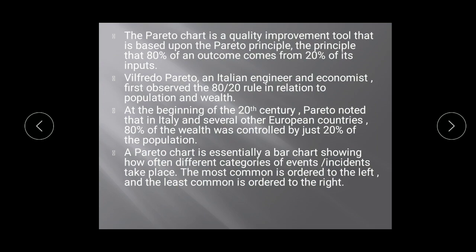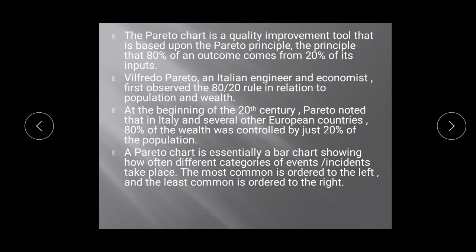Wilfred Pareto, an Italian engineer and economist, first observed the 80-20 rule in relation to population and wealth. This first principle was applied to the population and wealth of the country, that is, the economy.